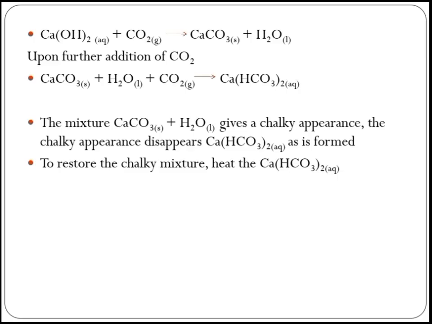But on further addition of the CO2, you will see that a soluble calcium hydrogen carbonate will be formed. This compound is soluble, so the chalky appearance will disappear at that point. So the milky or chalky appearance of the mixture of CaCO3 and water will disappear, because we have the formation of Ca(HCO3)2. You understand now? So that's how it works.